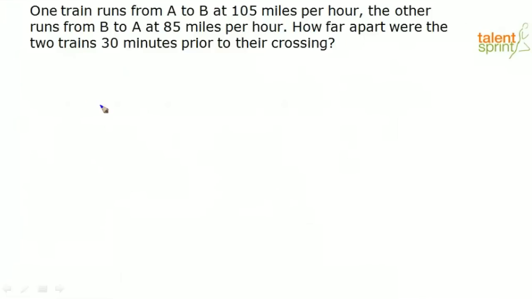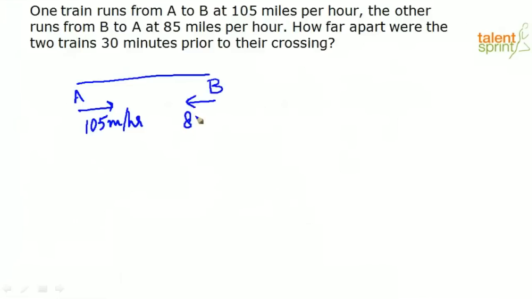So, what is given in the question? There are 2 places, A and B. There is one train that is running from A to B at a speed of 105 miles per hour, and there is another train that is running from B to A at a speed of 85 miles per hour. Now, we have to find, 30 minutes before they meet, how far apart they are.